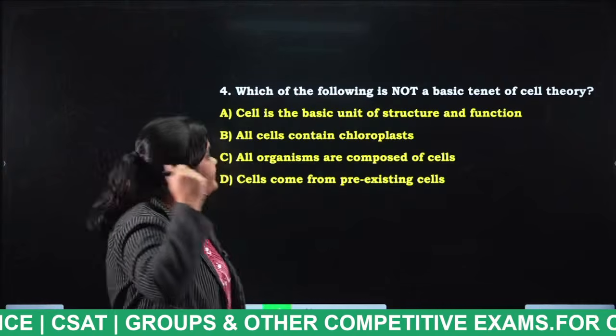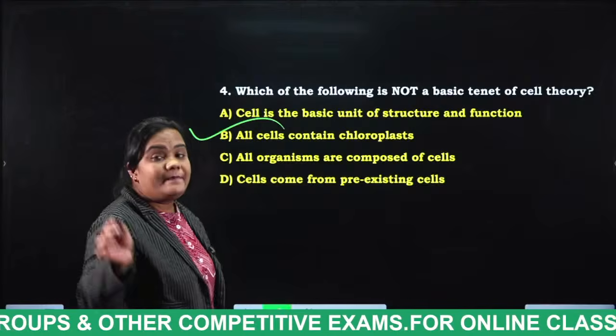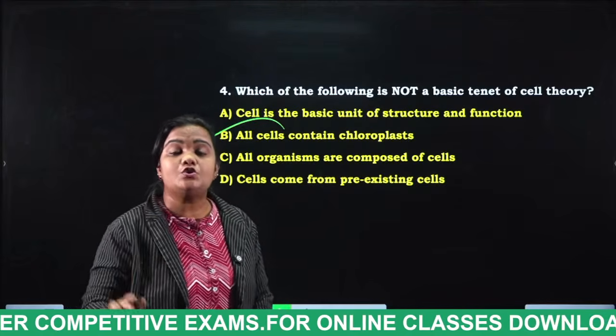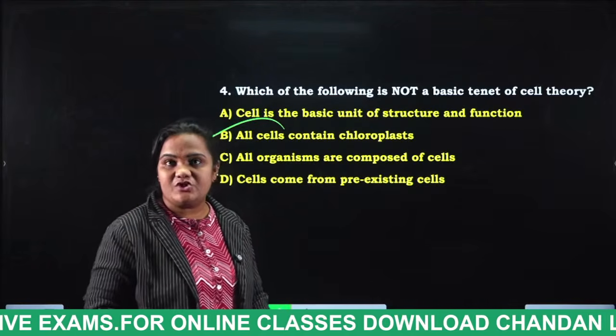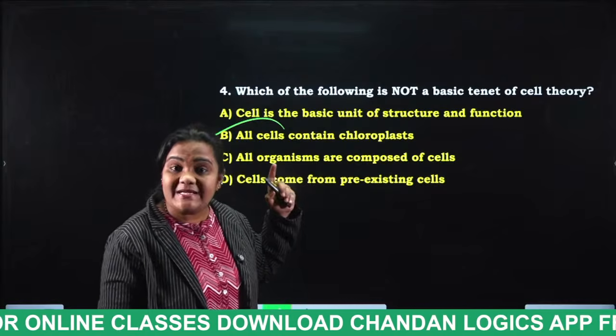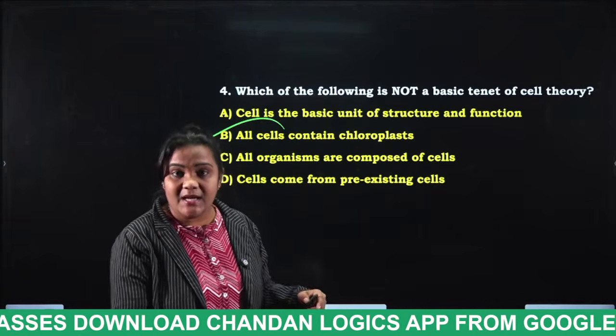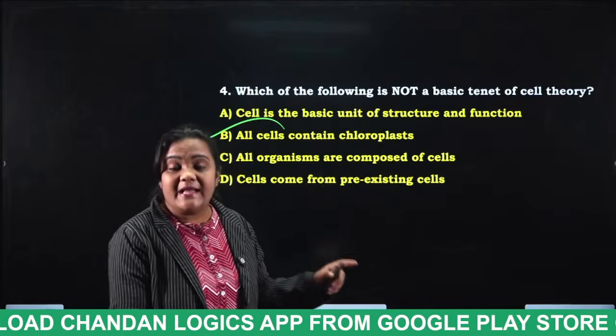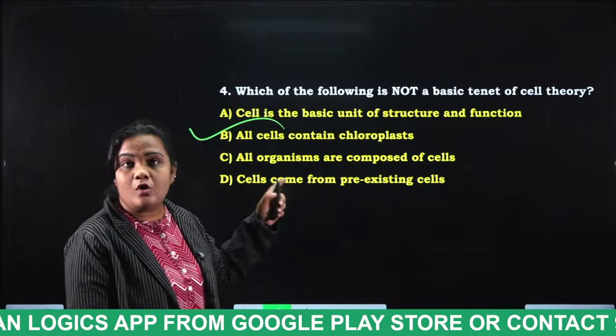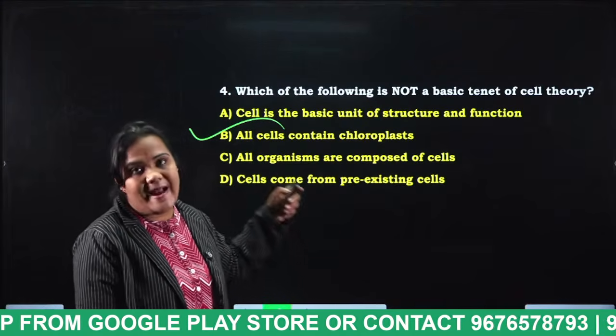Yes, okay. All cells contain chloroplast. This is the wrong statement. Why? Because only plant cells consist of chloroplast, which is a double membrane bound organelle having chlorophyll. They are also known as the kitchen of the cell or solar panels.